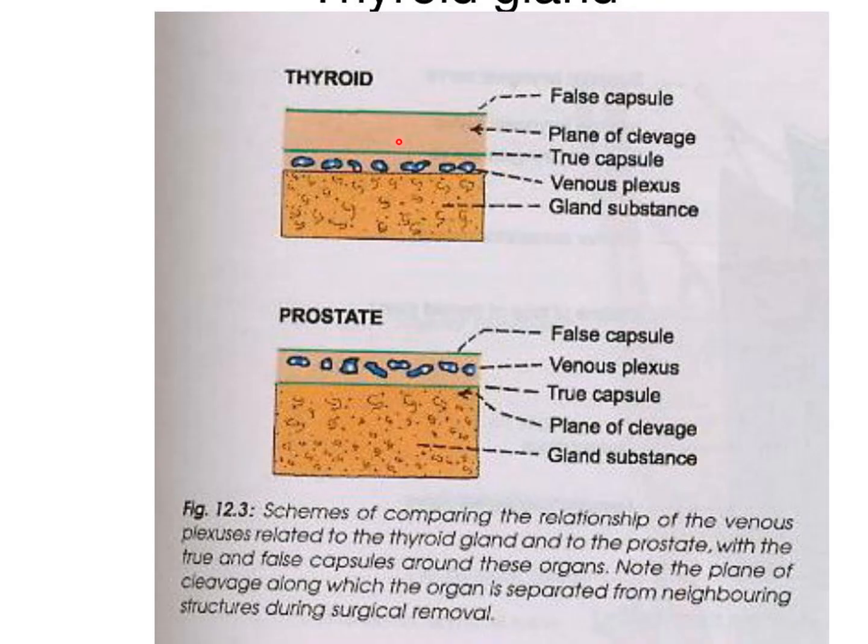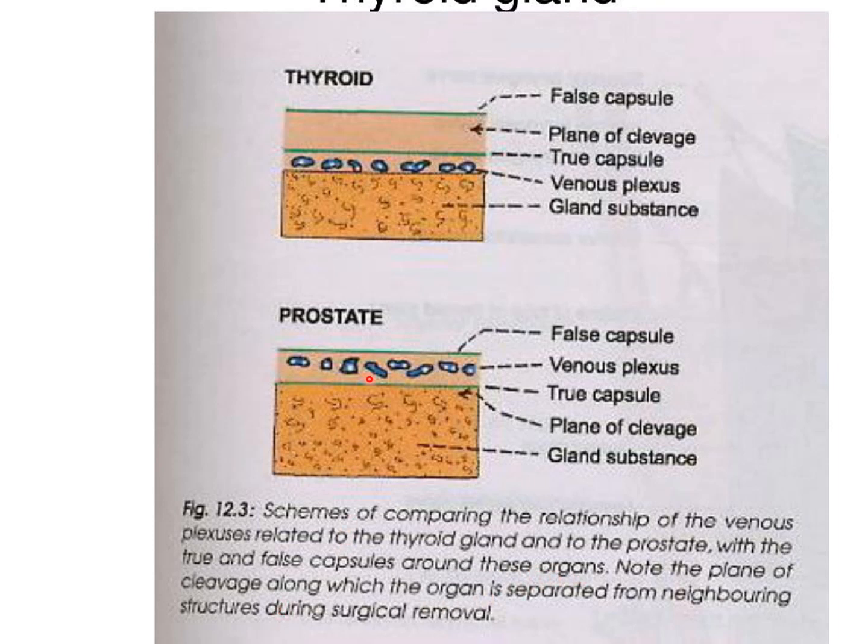Here we can make out the location of the true capsule in the thyroid gland. This is the false capsule and this is the true capsule. The venous plexus lies deep to the true capsule, unlike the prostate gland. In the prostate gland, the venous plexus lies in between the true and the false capsule. So it is a comparison of the venous plexus of the thyroid gland and the prostate with the true and false capsules around these organs.